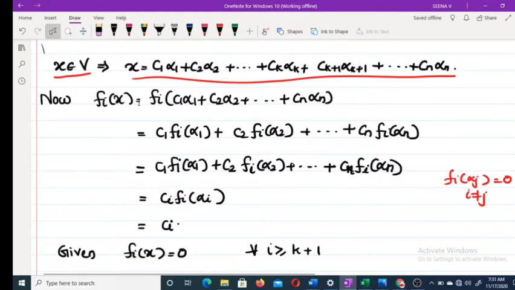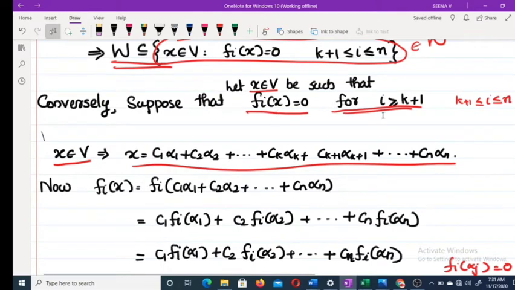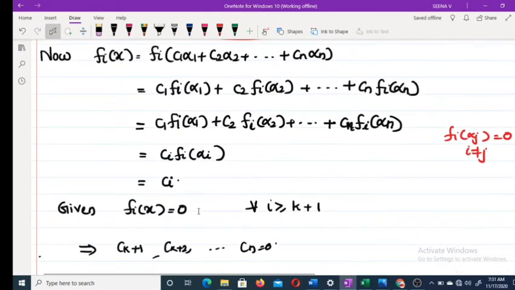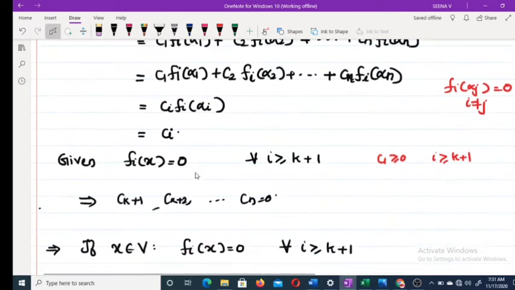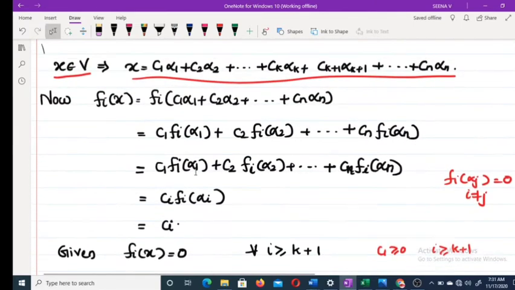Now we have assumed that φi of x is equal to 0 for i greater than or equal to k plus 1. Therefore φi of x is equal to 0 for every i greater than or equal to k plus 1. That means ci is equal to 0 for i greater than or equal to k plus 1. That means ck plus 1, ck plus 2, etc., cn are equal to 0.